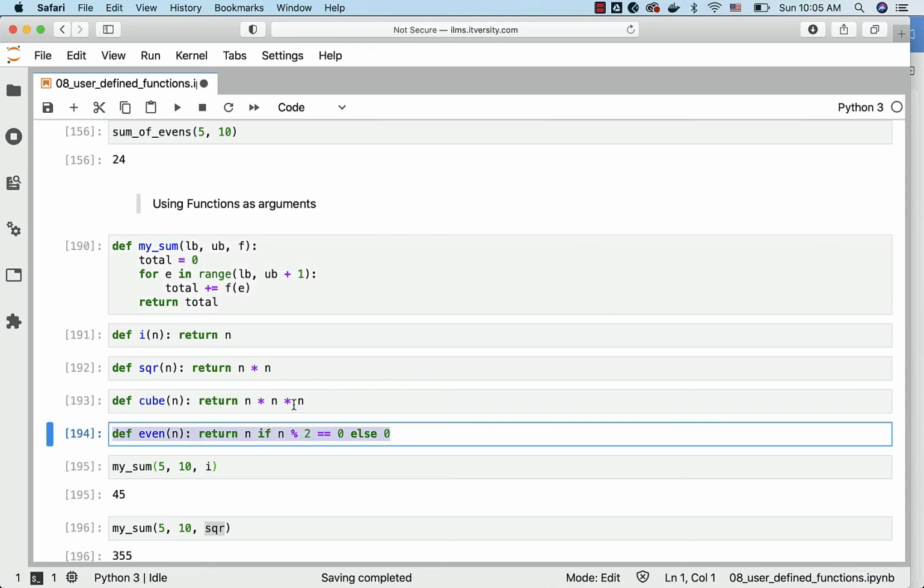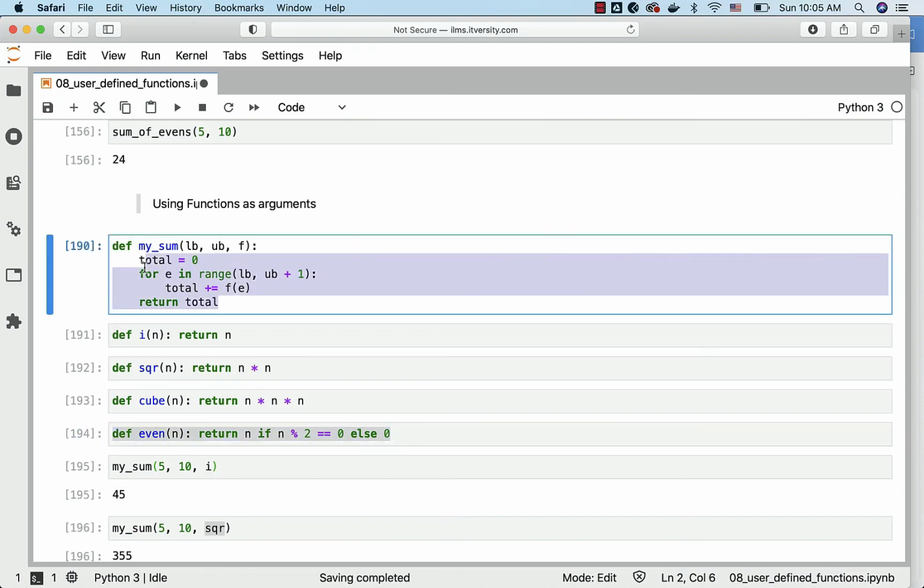This is how you can leverage functions as arguments to other functions and improve code reusability. In this case, this part of the code, except for this, is reused for all these different similar functionalities.